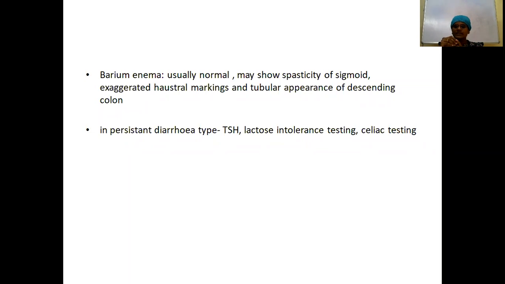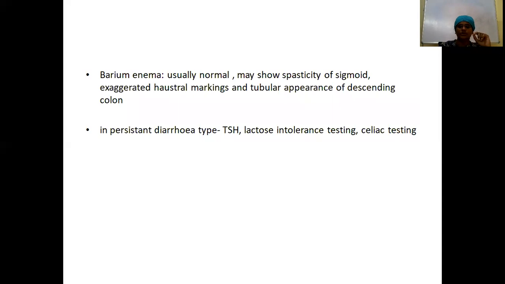So what is the test you want to do? Hydrogen breath test. For lactose intolerance testing, you want to do a hydrogen breath test. And also you want to rule out celiac disease. For celiac disease, you want to do the serology, the antibody tests. And also the definitive diagnosis will be a biopsy for celiac disease.